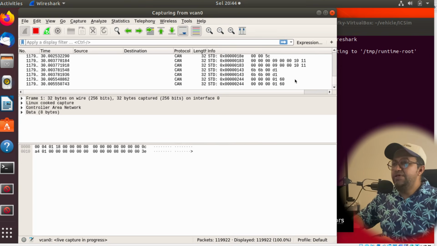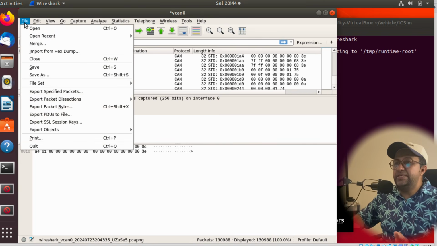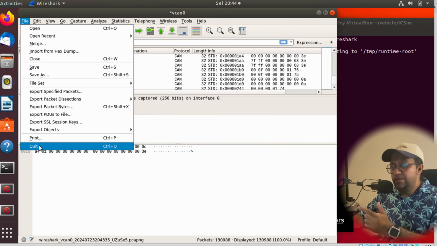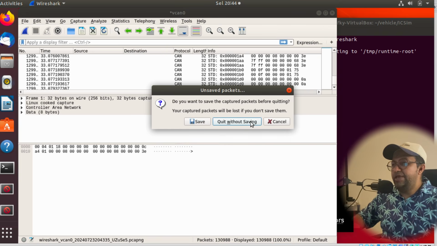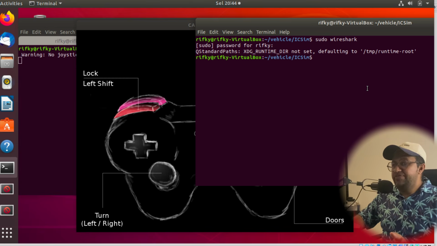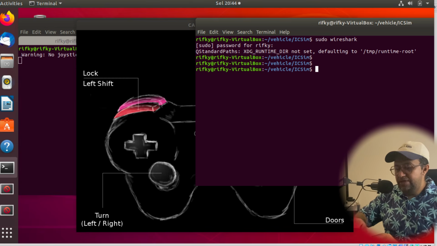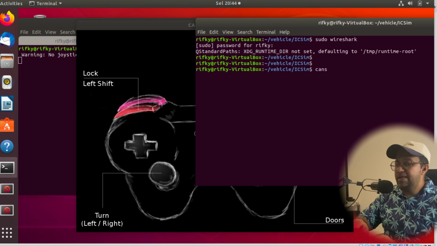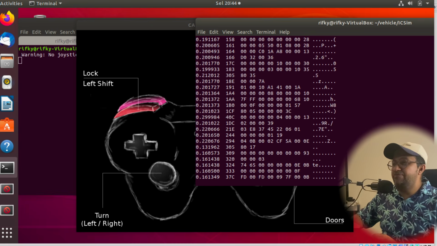Okay, guys, so this is the second way that I told you. If you prefer Wireshark, you can use the command that I already opened for you, using the VCAN 0 interface in this case. Or you can also use cansniffer on VCAN 0 itself, if you prefer text based, so you can see it from here.